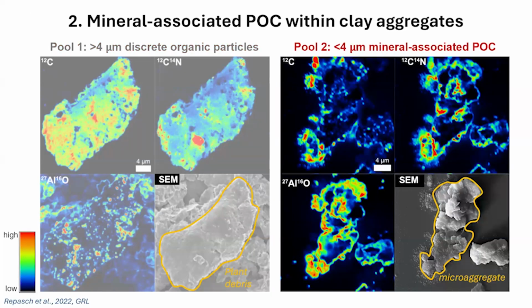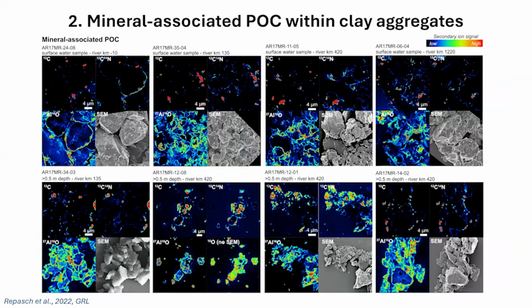We also see a second pool of organic carbon that seems to be associated with minerals. Here we find that a lot of these clay minerals that are less than 4 microns in diameter tend to aggregate. Whether this is formed in soils or formed in the river is, I think, an open question. But this carbon seems to be stabilized by clay minerals. It's also very nitrogen rich, which may suggest microbial contributions. I'm going to run through this quickly, but we just see these clay minerals and the carbon associated with them in most of our samples.